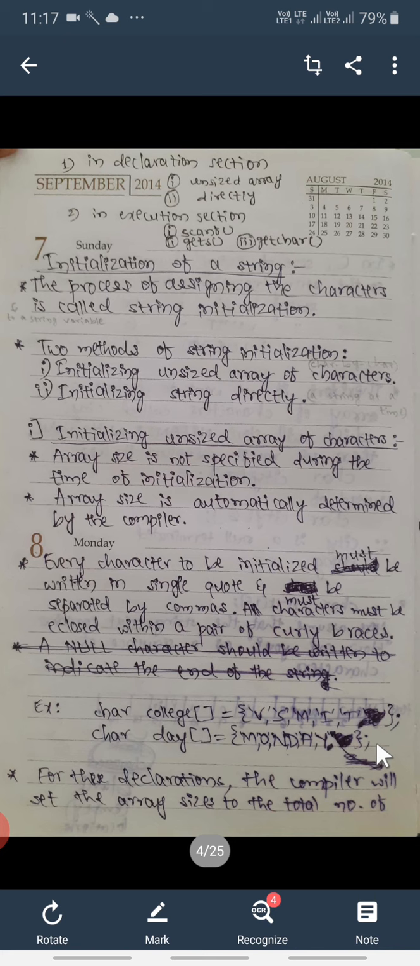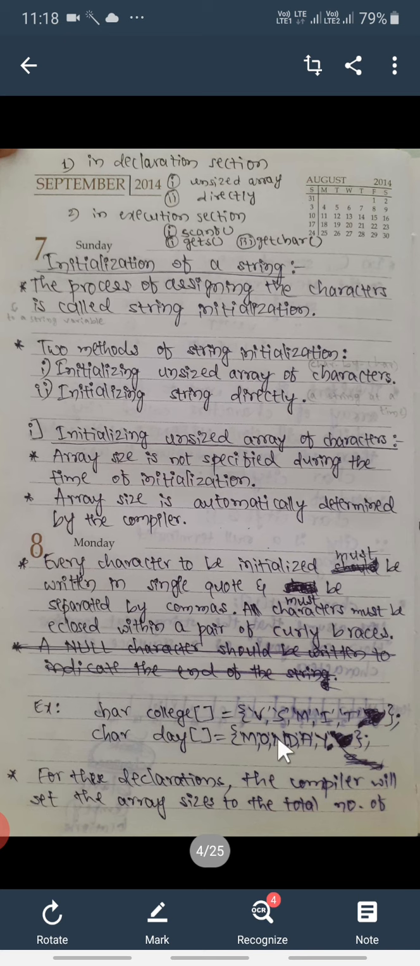These are the two examples for initializing the unsized array of characters. Even though the programmer doesn't specify the size, the compiler automatically takes the values of these chars. You just count how many characters are there in the first example: 1 2 3 4 5, but here it should be 6. So the compiler will automatically take its value as 6, including a null character.